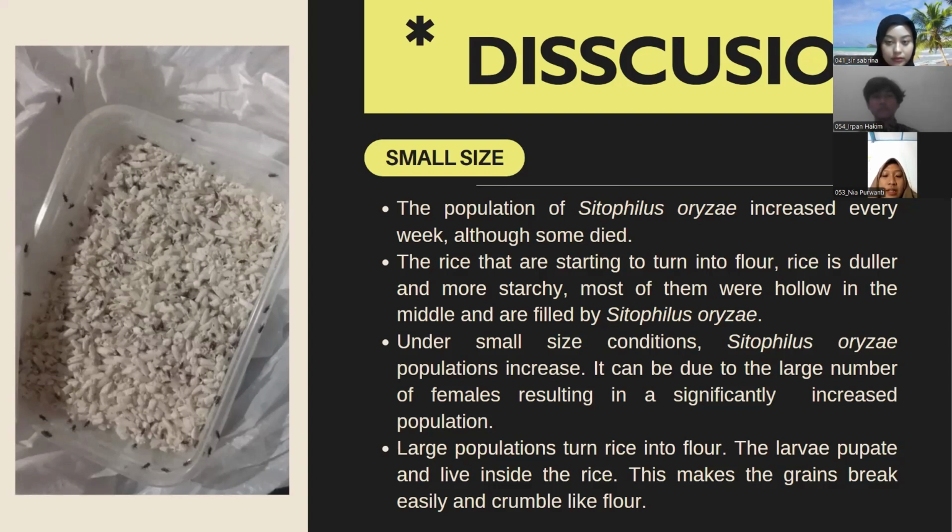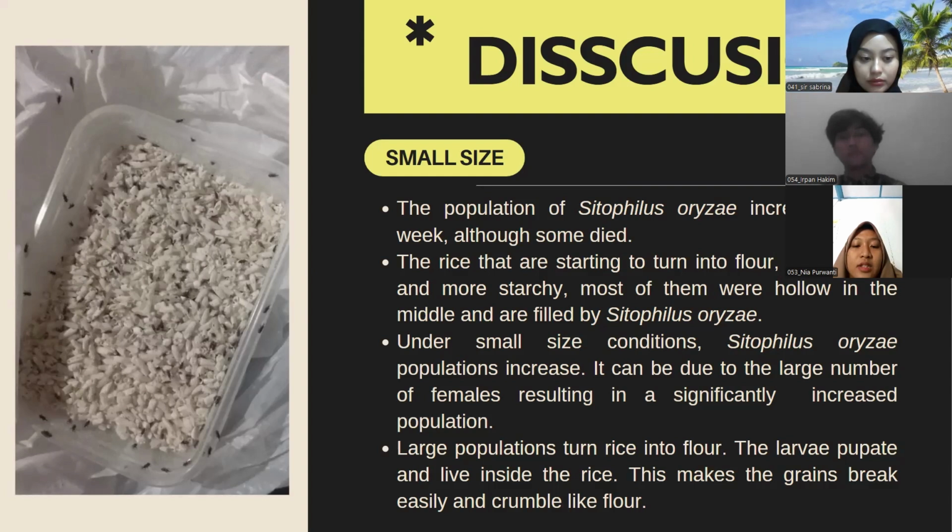Under this small condition, Cytopilus oryzae increased, and it can be due to the large number of females, resulting in a significantly increased population. And the large population in the container turned the rice into flour. The larvae of the Cytopilus oryzae pupate and live inside the rice, so this makes the grains break easily and crumble like flour.